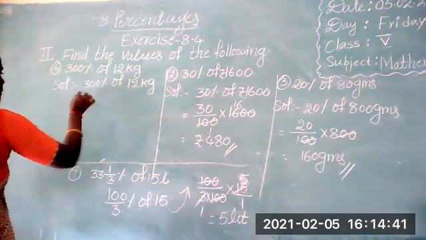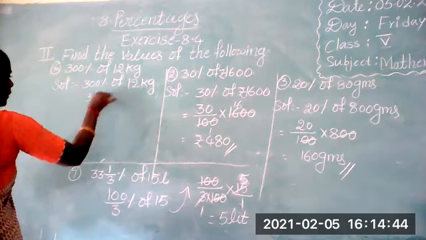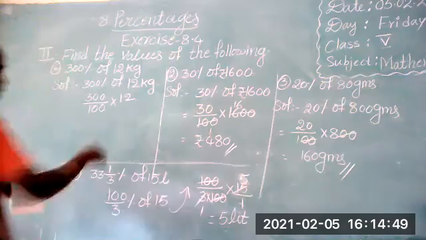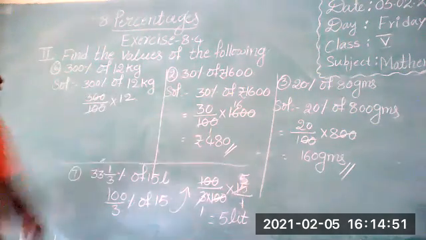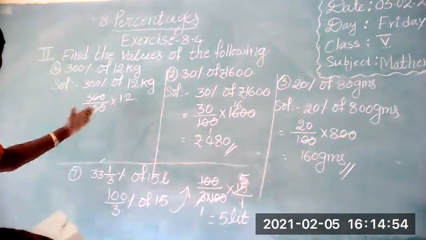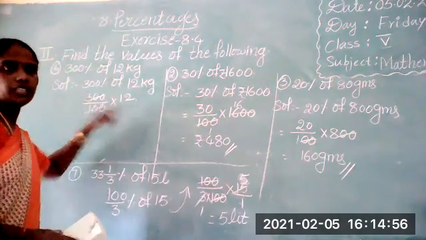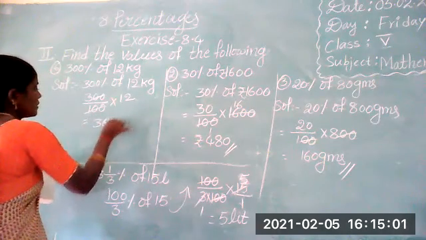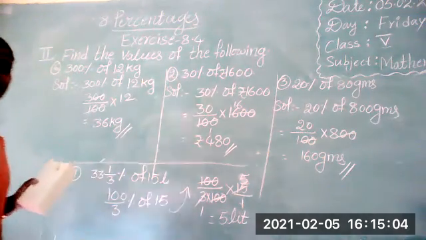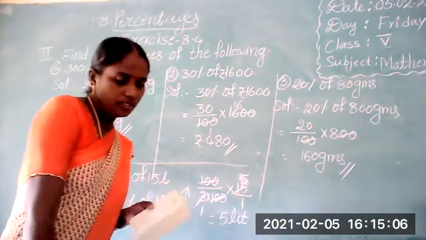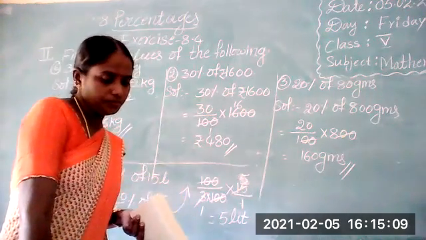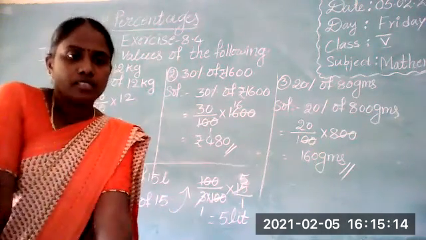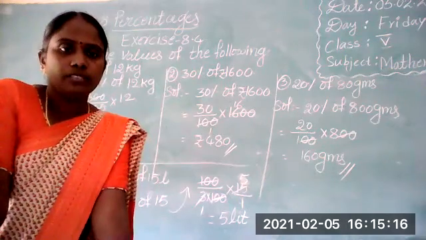First, change the percentage form into fraction form. 300 by 100 into 12. 100, 100 cancel. How many are there here? 3. 1 threes are 3, 12 threes are 36. 36 kilograms. This is the answer. Did you understand or not? If you have any doubt, ask in this topic.